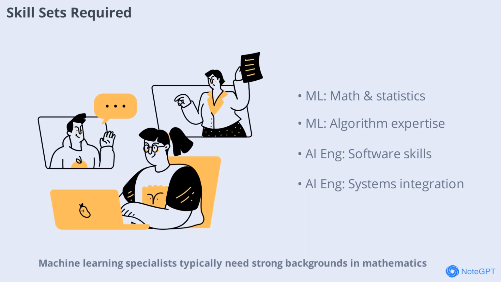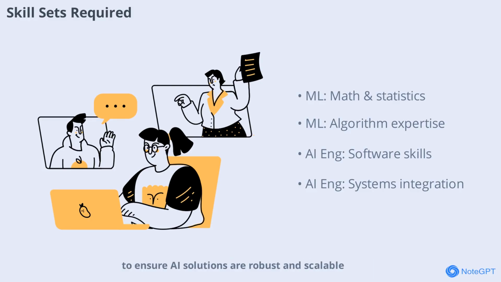Machine learning specialists typically need strong backgrounds in mathematics, statistics, and programming. They must understand algorithms, data structures, and have experience with tools like Python, TensorFlow, or PyTorch. AI engineers, meanwhile, require a broader skill set. In addition to understanding machine learning, they need expertise in software engineering, cloud computing, and systems integration. Their role often involves collaborating with teams to ensure AI solutions are robust and scalable.